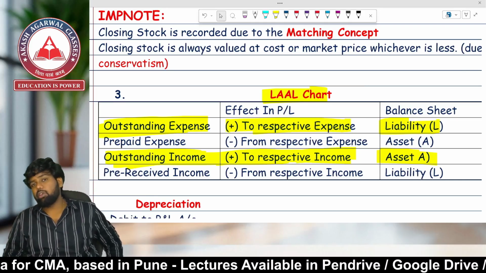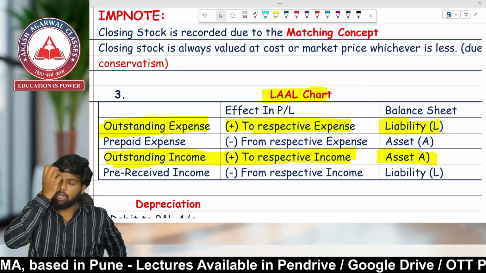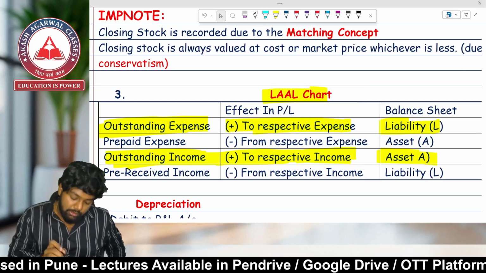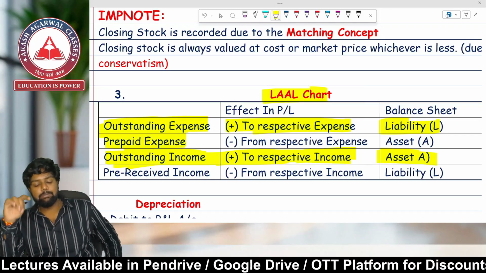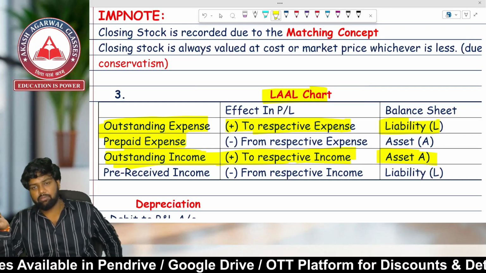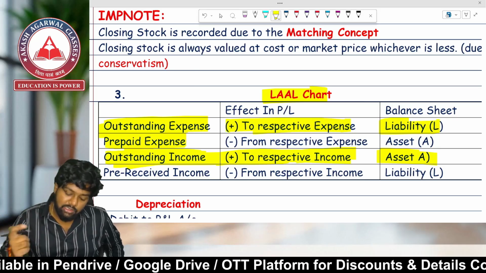The entry will be what? Very simple. Outstanding income account debit to what? Income. Similarly, prepaid expense, expenses of which year? Expenses of next year. Expenses of which year? Next year.